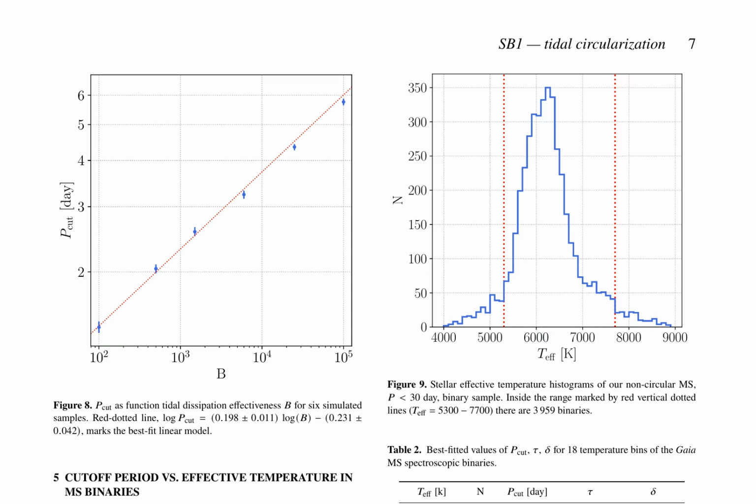Here is a combined summary of the 2 pages, approximately 300 words, in a highly technical and professional tone. The study investigates the dependence of the cutoff period, PCUT, on stellar effective temperature in MS binaries. A histogram of stellar temperatures of 4,376 orbits is shown in Figure 9. The authors divide the binaries into 18 temperature bins and fit an upper envelope to each subsample using their algorithm. The results are summarized in Table 2 and Figure 11.